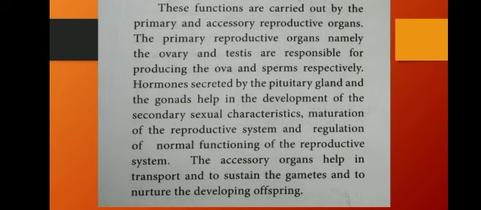The accessory organs help in transport and sustaining the development and nurturing of the new developing offspring. Nurture, I already said, means give nutrition to the young baby.